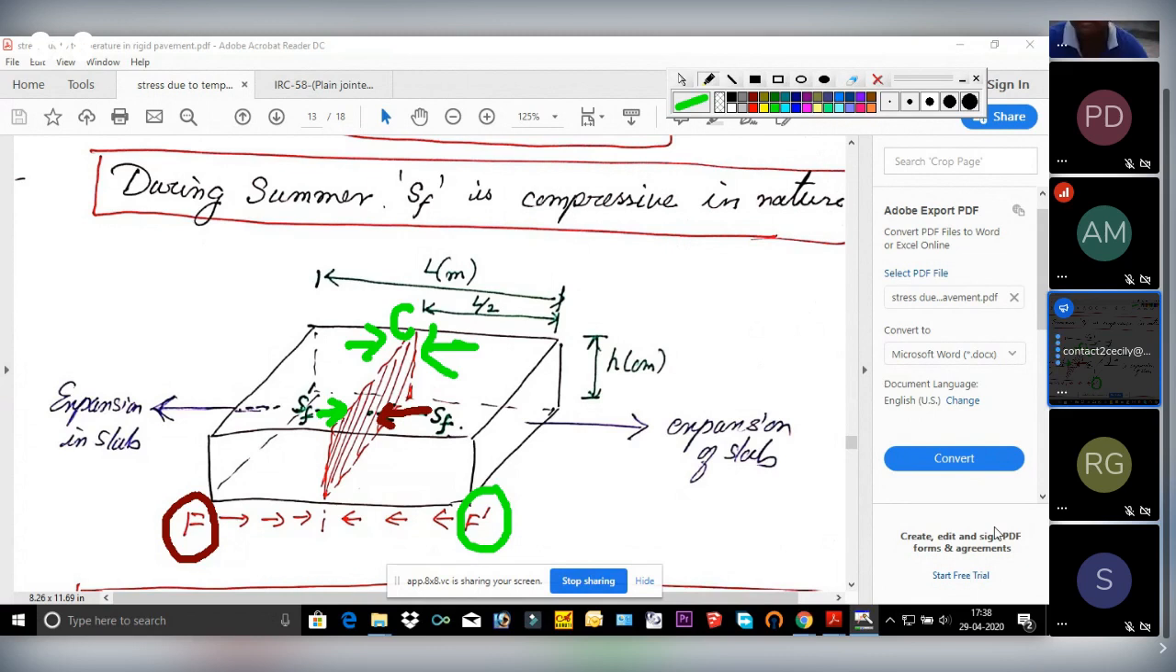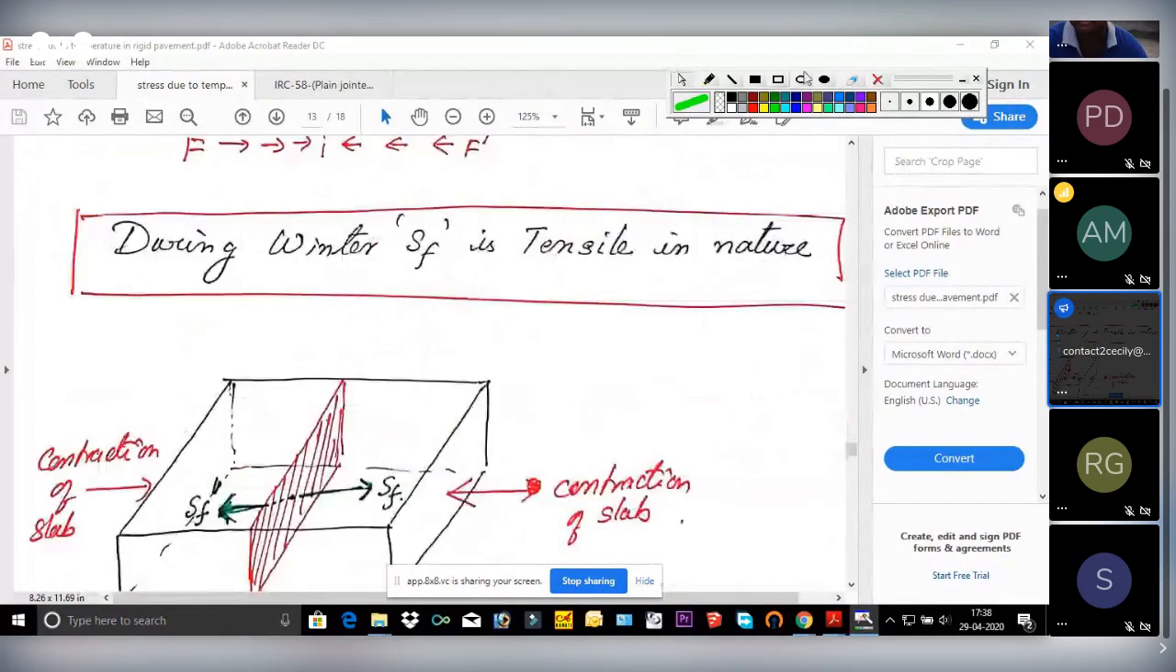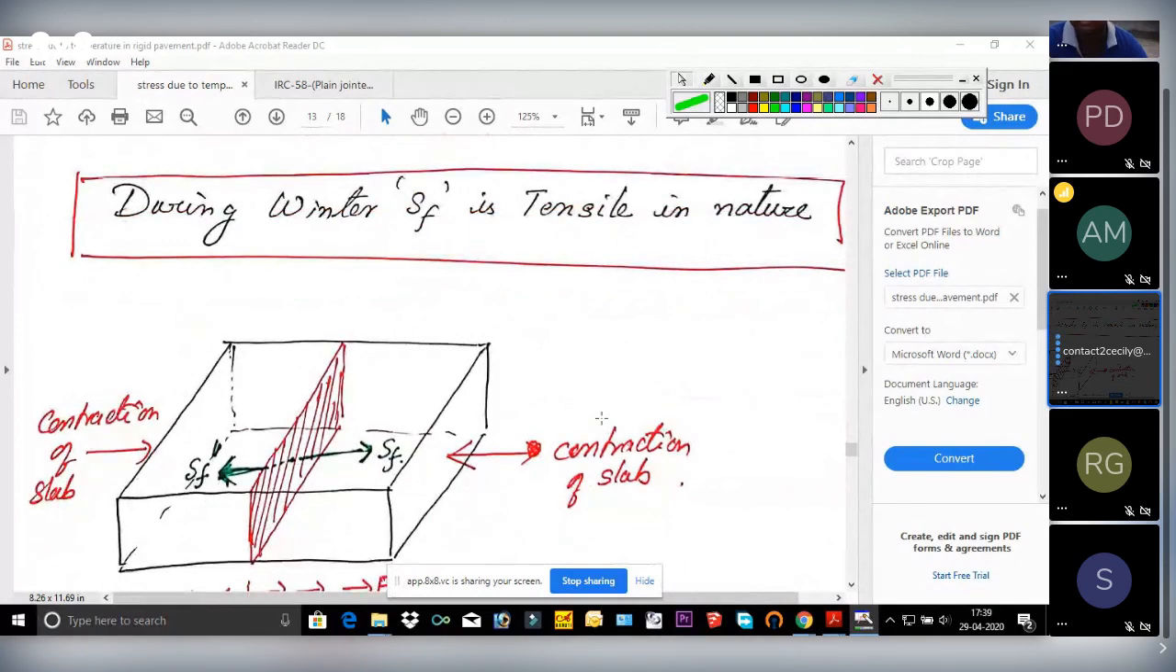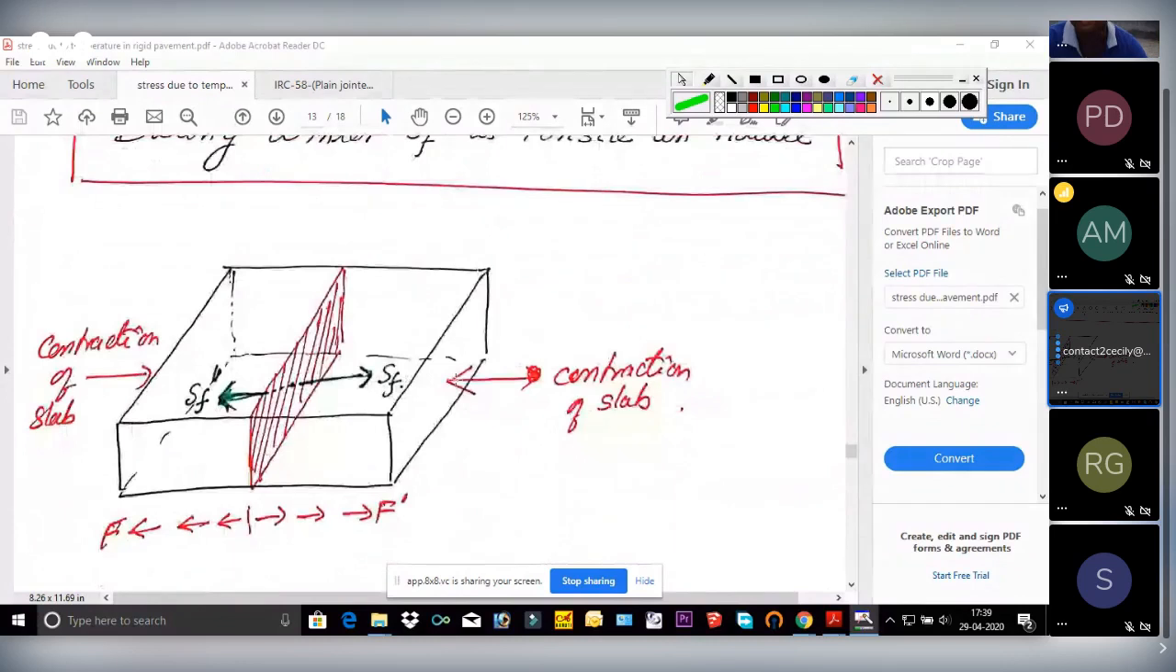Okay, both are coming towards the center, so that's why it is compressive in nature. Whereas in winter what happens? Opposite happens. See, in winter the slab has a tendency to contract. That means it has a tendency to move in this direction, from both sides.